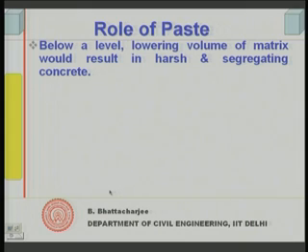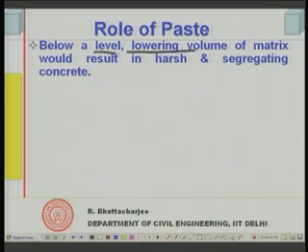Continuing with the role of the paste, if we lower the paste content below a level, if we lower the volume of the matrix, it results in harsh and segregating concrete. Because if you have low paste, the aggregates will be left alone, they will not be held together. So they can segregate very easily, and that is the point.